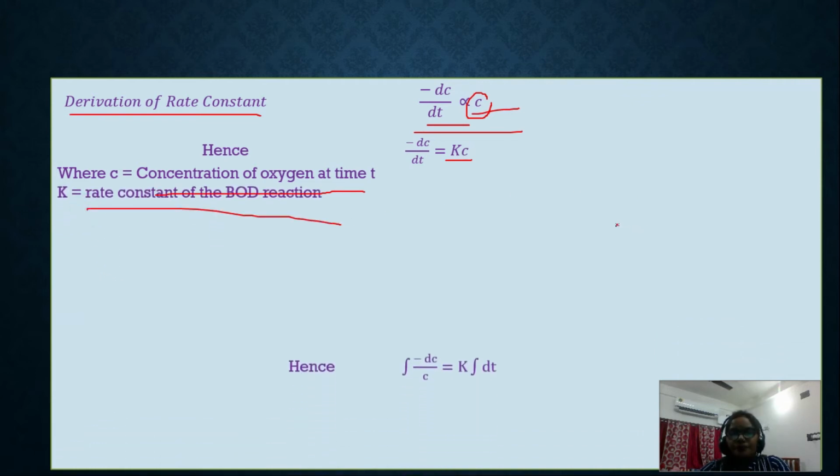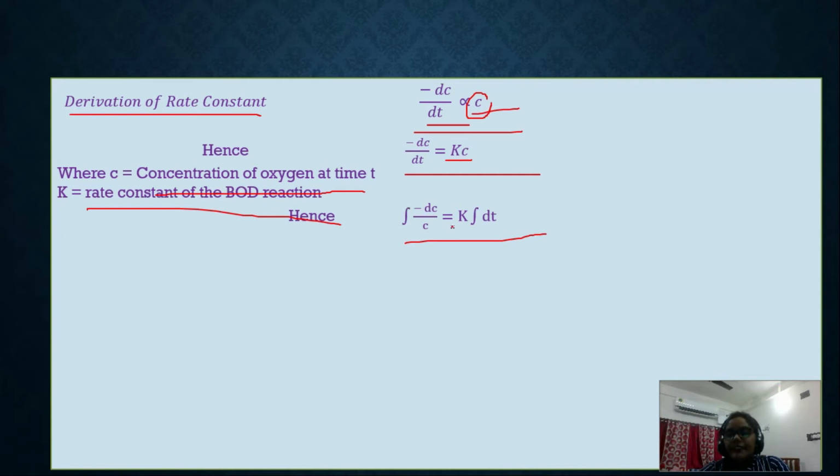Now, very important, this integration. We will integrate: integration of minus dc by c equals K integration dt. So this will be the next step. That means integration of minus dc by c is minus ln c, which equals kt plus z, where z is the integration constant.